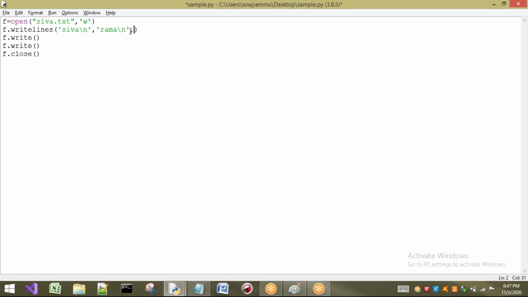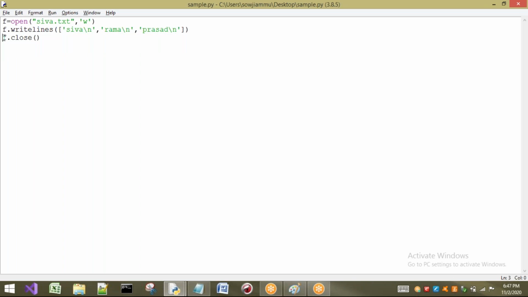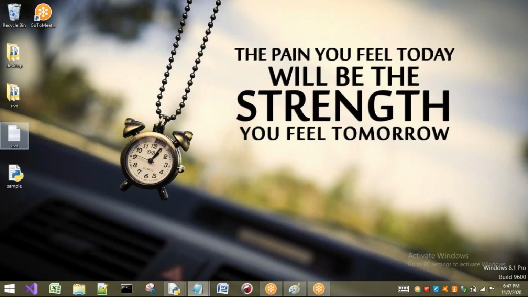So here how many are there? A group of lines are there. Here I am going to close this as a list. I am going to use it as a list here. That means inside this writelines, I am giving a group of lines. Observe this. I will delete this data now so as not to confuse you.